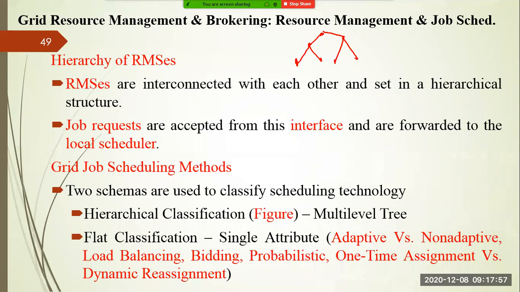So these resource management systems are interconnected with each other. The reason is to share the resources. One organization will share resources with another organization, and that organization shares resources with yet another organization, so that combined they have a very large amount of computation power. As they are present in a hierarchical structure, they can build a very massive power. They are collaborating with each other for any big applications where there is a storage, computation or network requirement, and they can fulfill it.